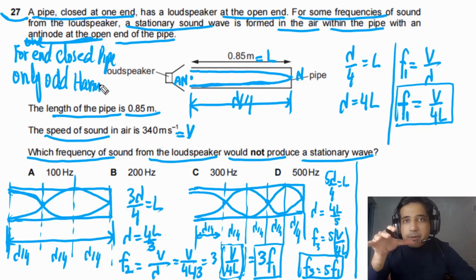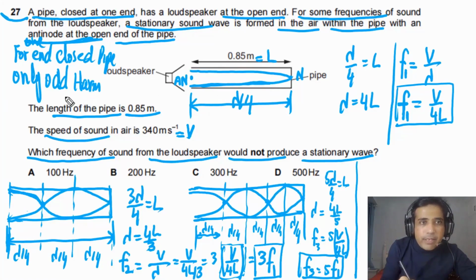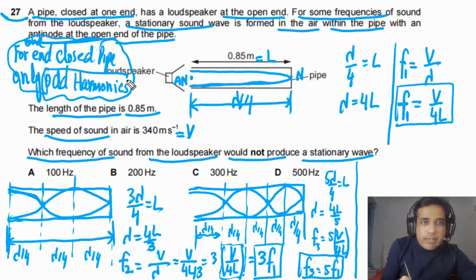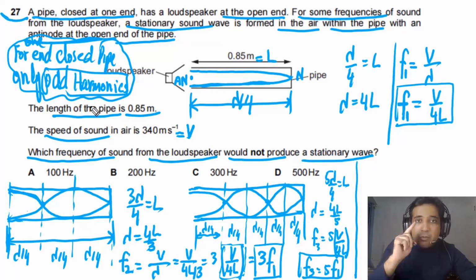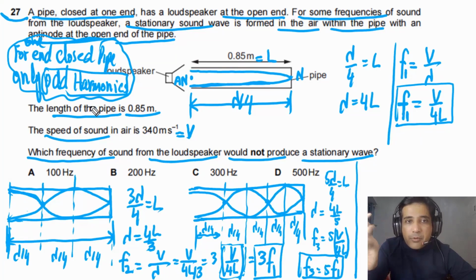If the pipe is open at both ends, we will observe odd and even harmonics, but if closed at one end, we will only observe odd harmonics. This is the main point you need to understand. Only odd harmonics. This is very important. If the pipe is closed at one end, we will only observe odd harmonics.